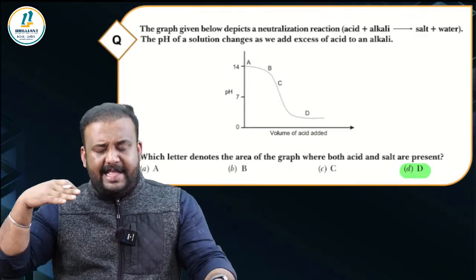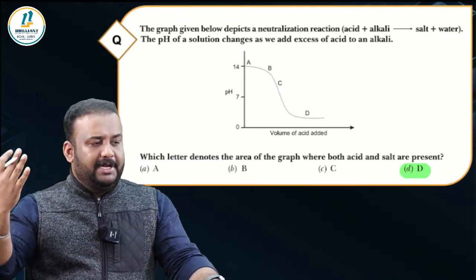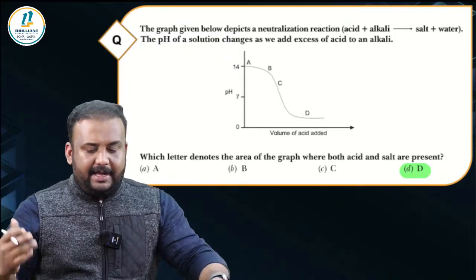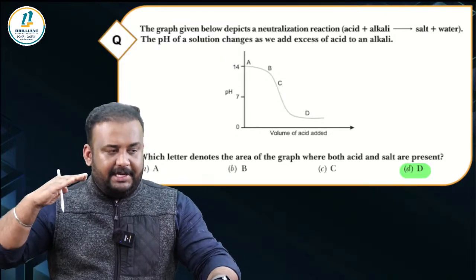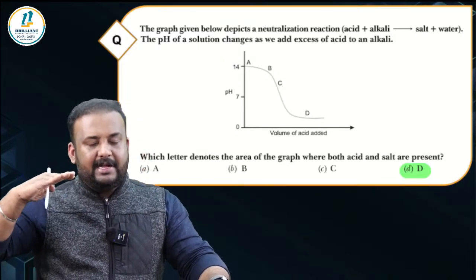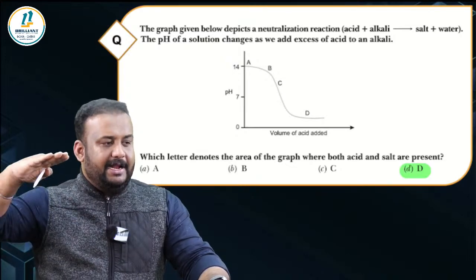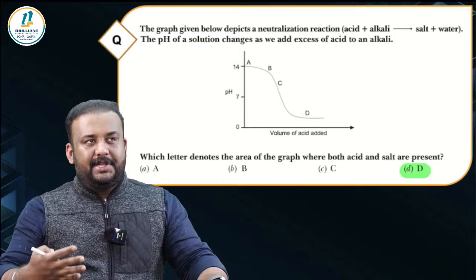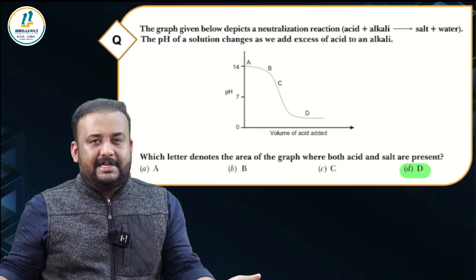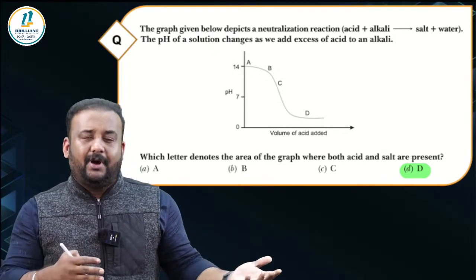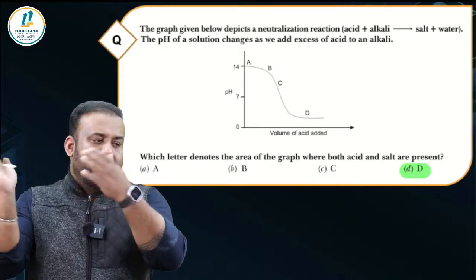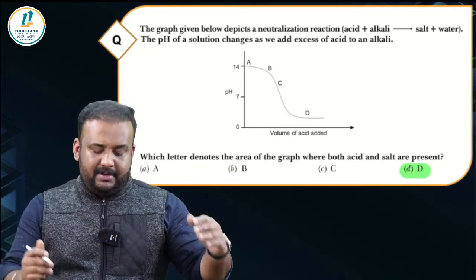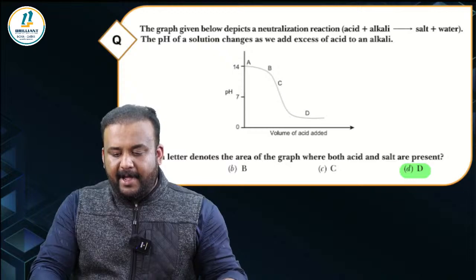Above 7 in that zone, the predominant molecule is the base itself, the alkali itself. And when you reach 7, that's the time where the alkali gets completely neutralized by acid. And then if you keep on adding more and more acid, what will happen? You're just increasing the amount of acid in the solution, that's it. But still, nothing happens to your salt. The salt is still in the solution, and you're adding more and more acid to it. So the pH is going to come down. Right. Option D.